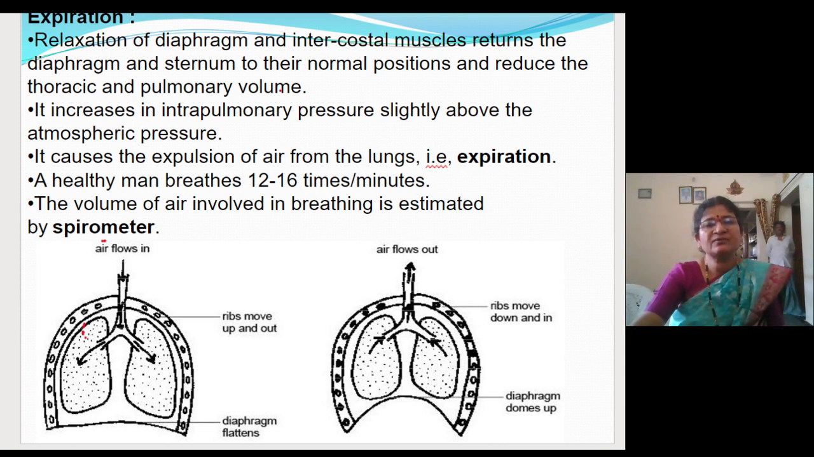And during expiration, what will happen? The diaphragm will relax, so it will come to its original dome shape, and the size of the thoracic cavity decreases anteroposteriorly. Then when the external intercostal muscles relax, the dorsoventral size of the thoracic cavity decreases. When the volume decreases, automatically the pressure increases, thus air from the lungs gets exhaled. This much we have discussed.